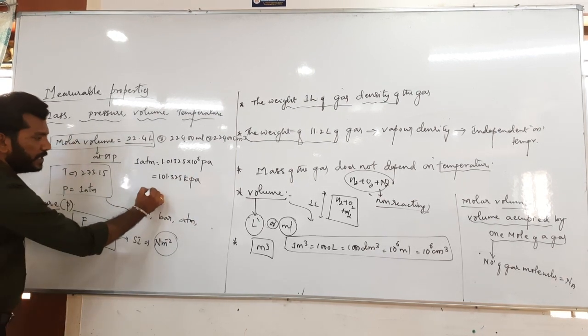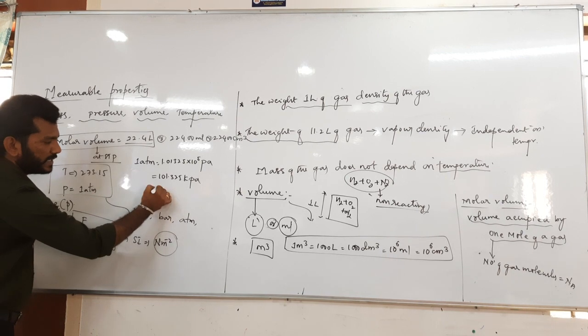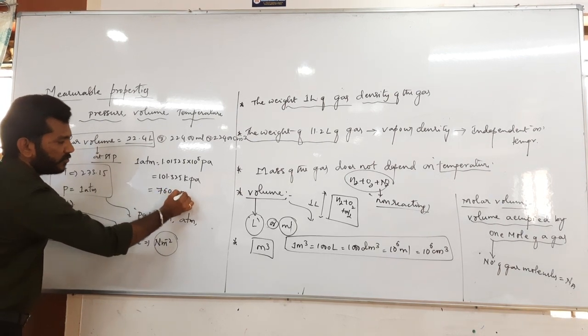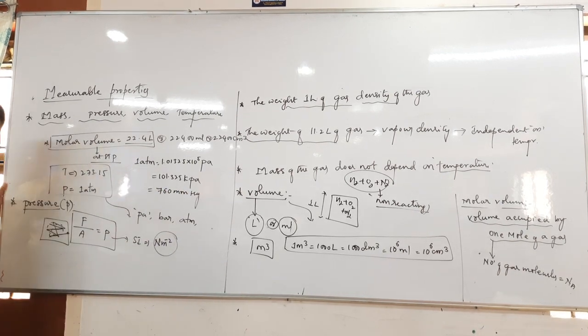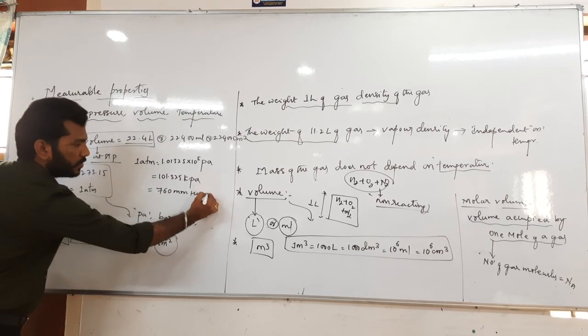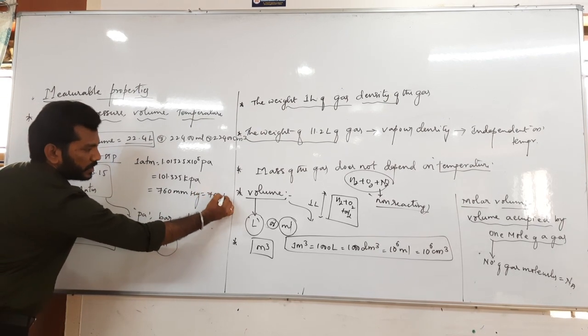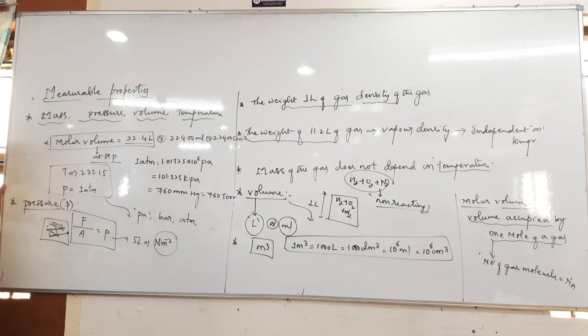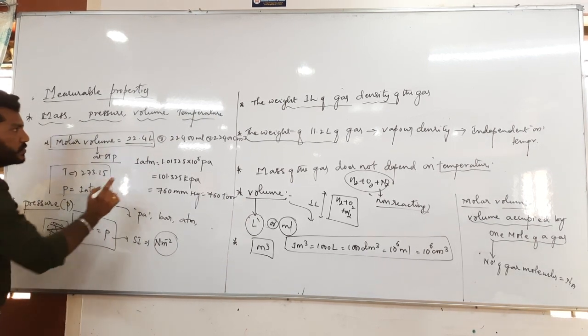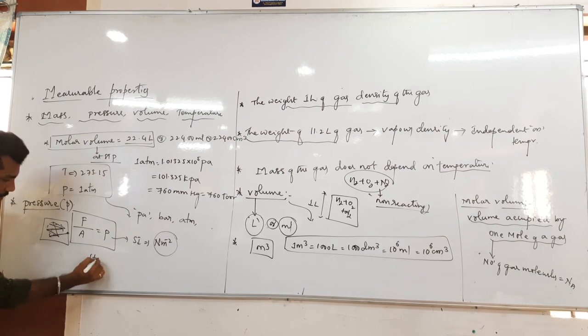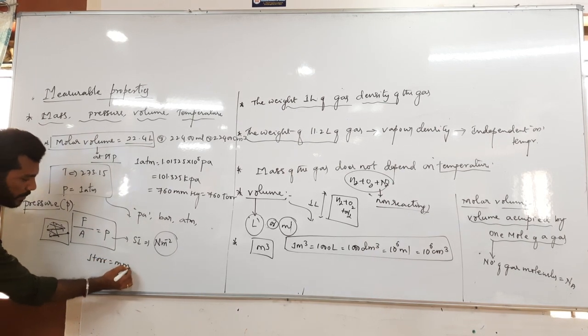Okay, so here we can say 760 millimeter of mercury. Okay, and so 760 torr, where 1 torr equals 1 millimeter of mercury.